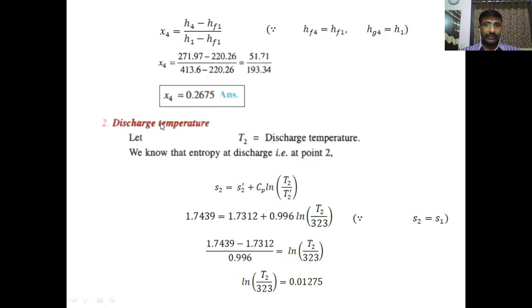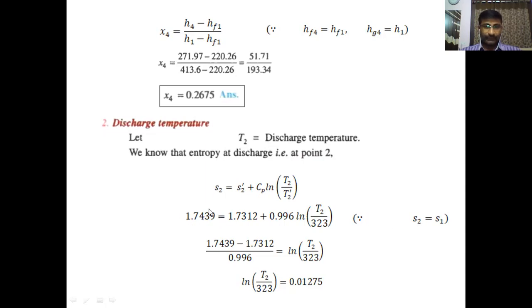Second is the discharge temperature, that is the temperature after compression, the compressor discharge temperature. Let T2 be the discharge temperature, the T2 value after compression. We know the entropy at discharge. In the earlier problem we wrote this equation: S2 equals S2 dash plus Cp into log of T superheated by T saturation, that is T2 by T2 dash. From this, S2 is equal to S1, that is, the entropy at points 1 and 2 is equal.